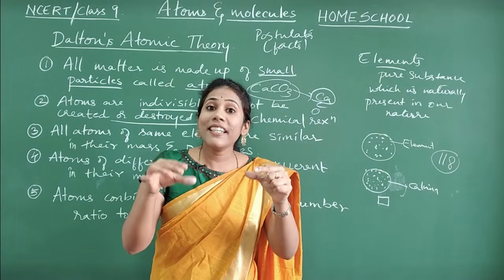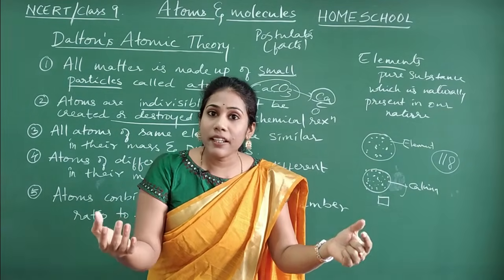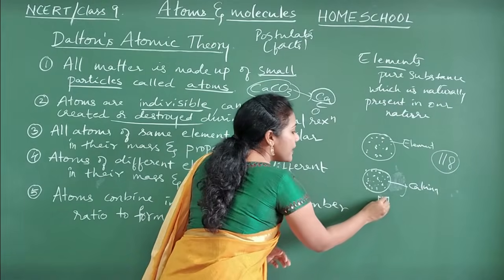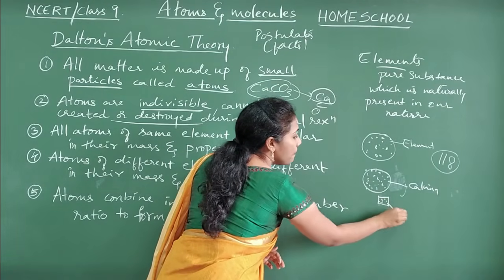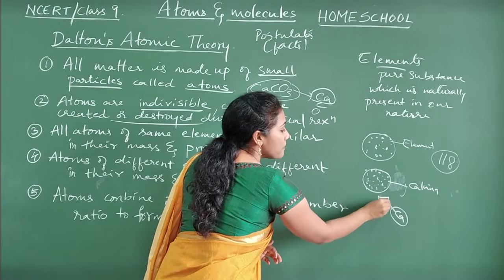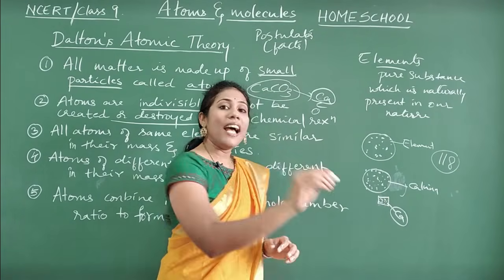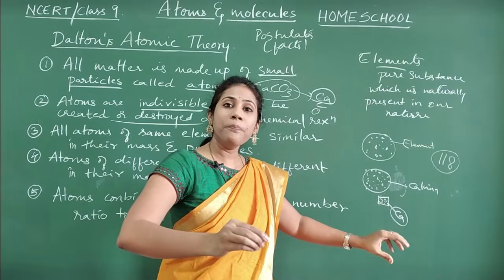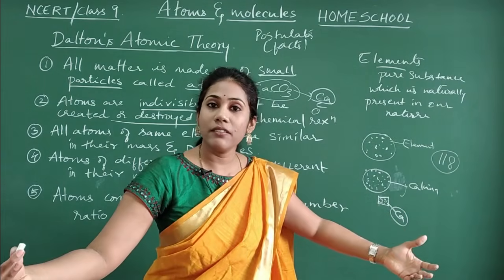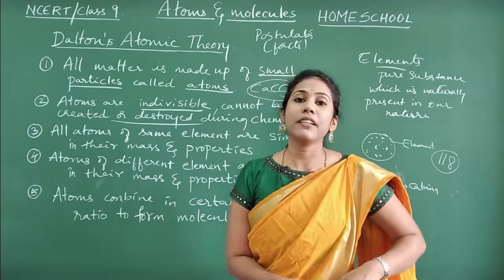That means they react in a similar way. This piece of calcium is made up of crores and crores of calcium atoms, and each and every atom behaves in the same way. That is the meaning.